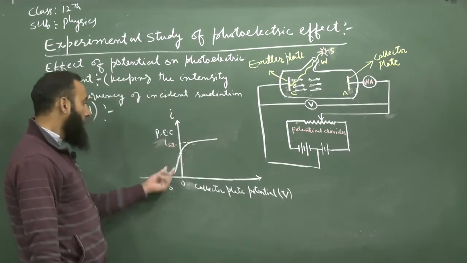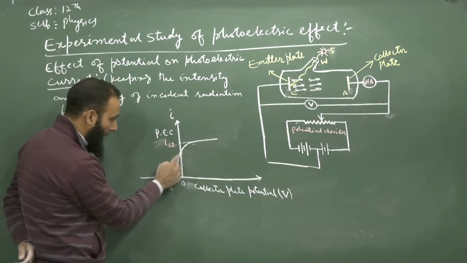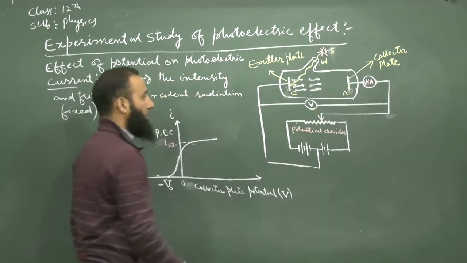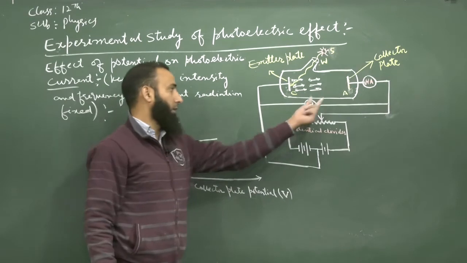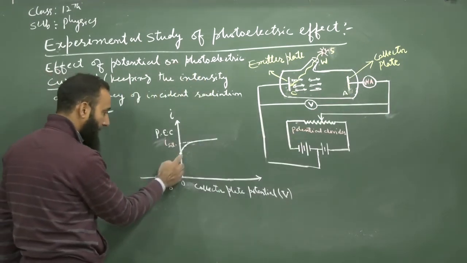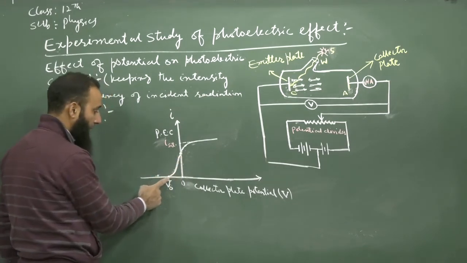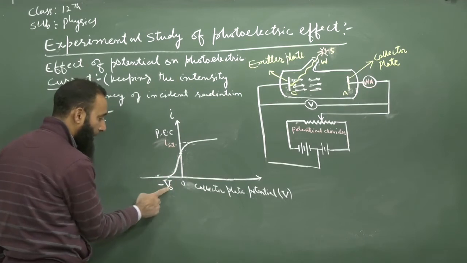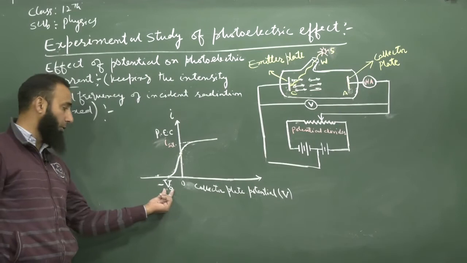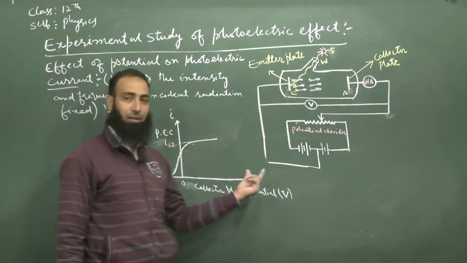After that, if we make the potential of the plate A negative, we make the retarding potential. The potential of plate A is now negative relative to the plate C. The photoelectric current was found to decrease rapidly, and it becomes zero at a particular negative potential of the plate A. That negative potential, which I have denoted by negative V0 here, is known as the cutoff potential.